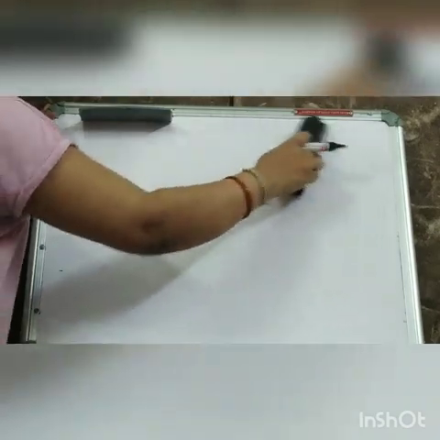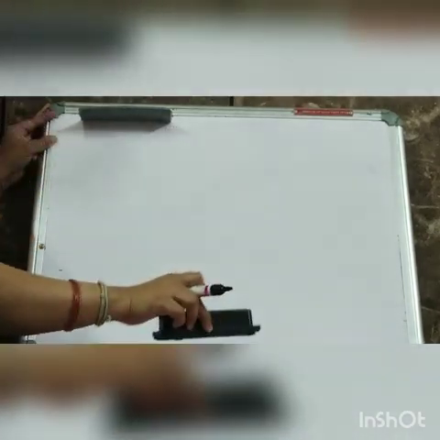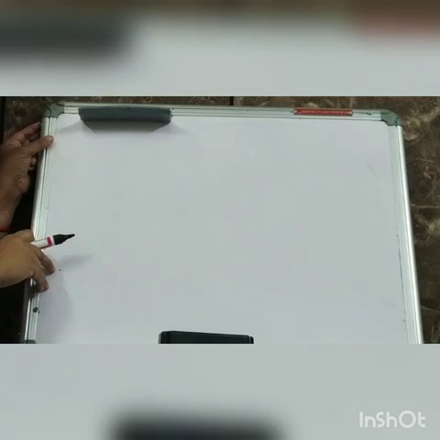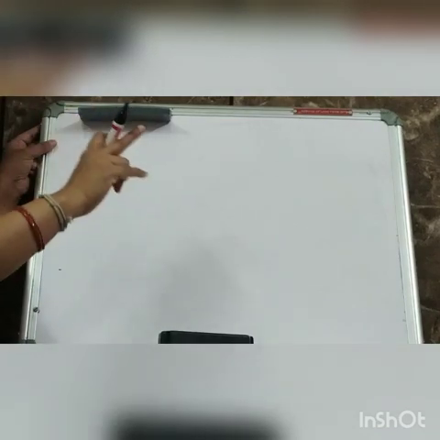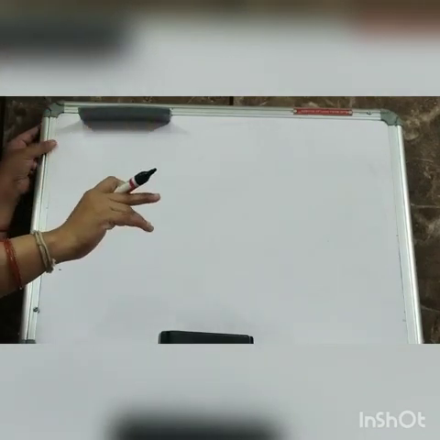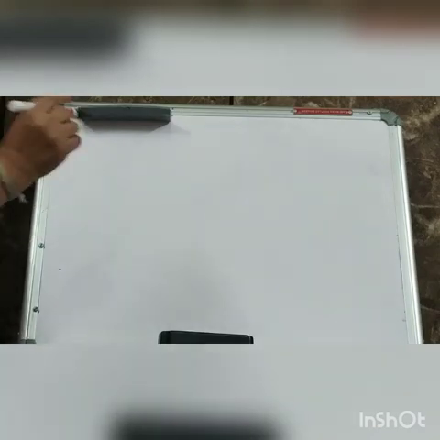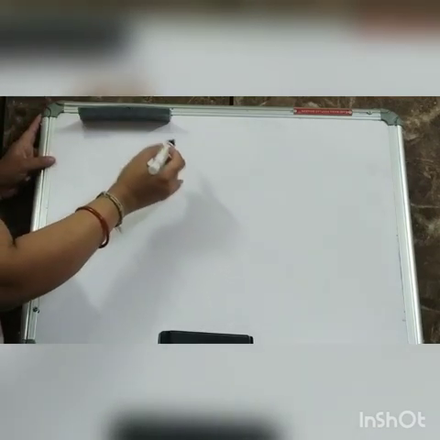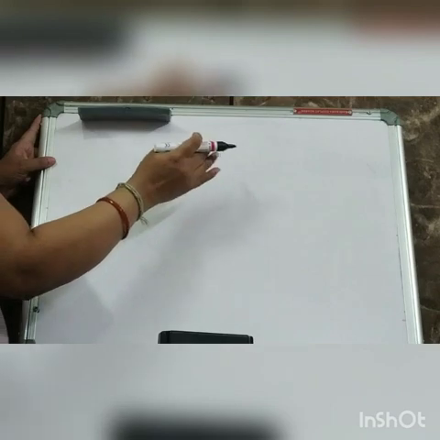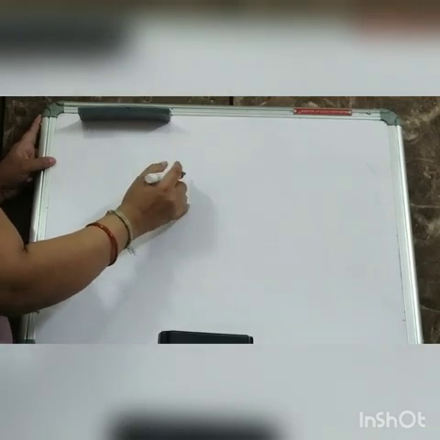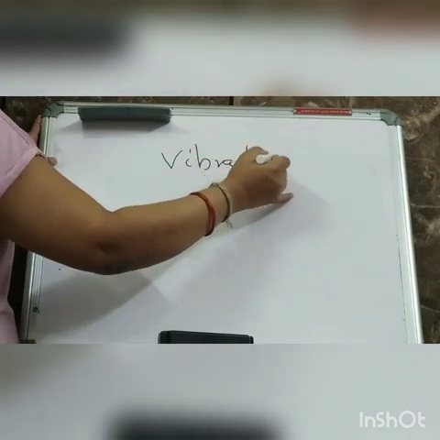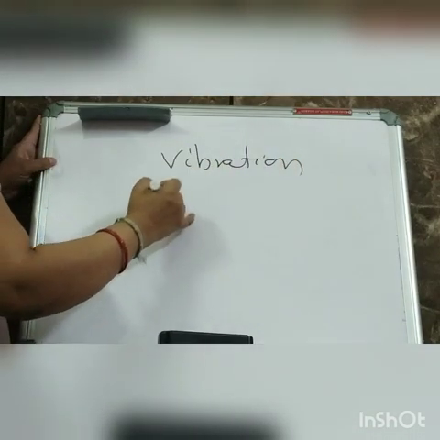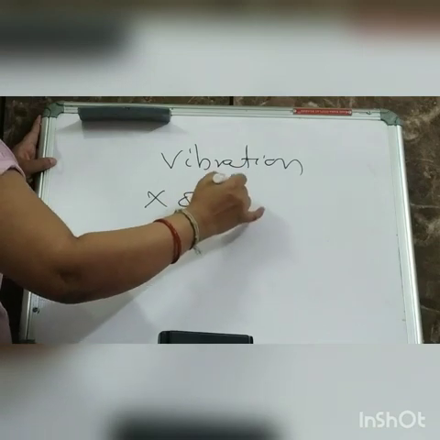Sometimes even a question comes in the exam: does the particle move or the wave move? The wave will move. It is a form of energy. The particle will not move. Okay? So you can ask, if it is a to and fro motion, then why is sound produced by vibration, why not oscillation?